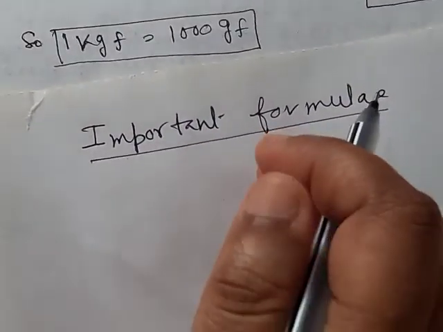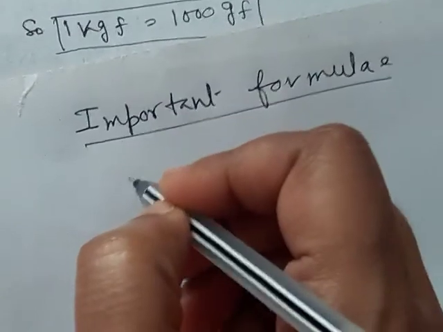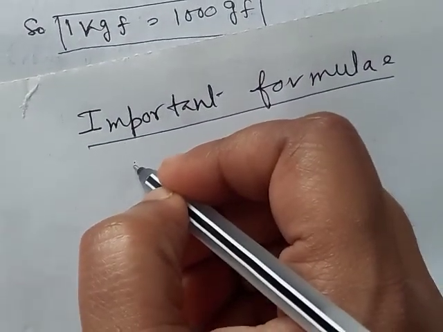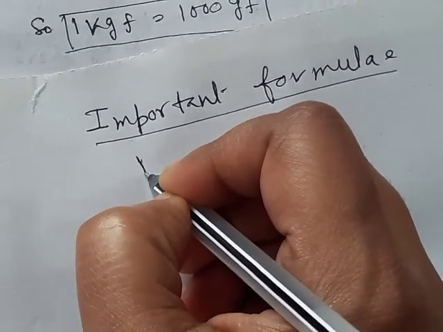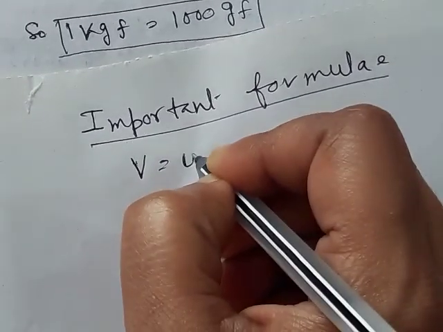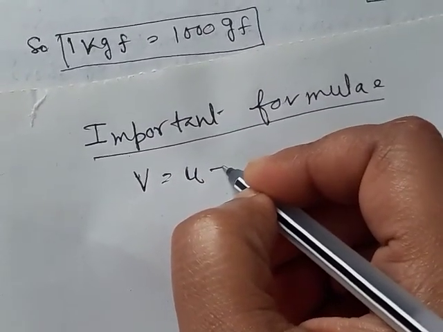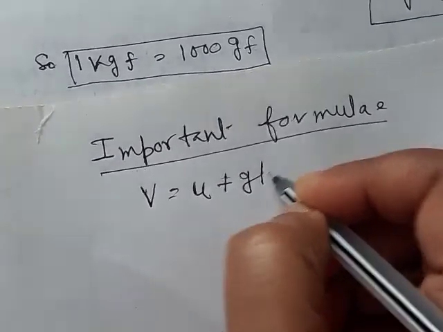Now some important formulae for a free falling body. During free falling of a body, if the final velocity is v, we know v is equal to u plus gt.